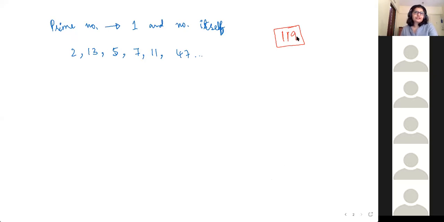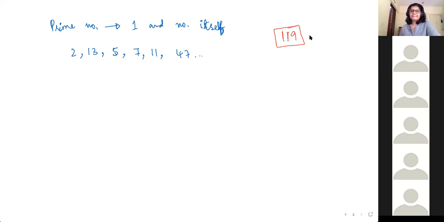Obviously not divisible by 2. Will it be divisible by 3? 9, 10, 11, not 3, not 5. Is it divisible by 7? Check. Did you try dividing it by 7?